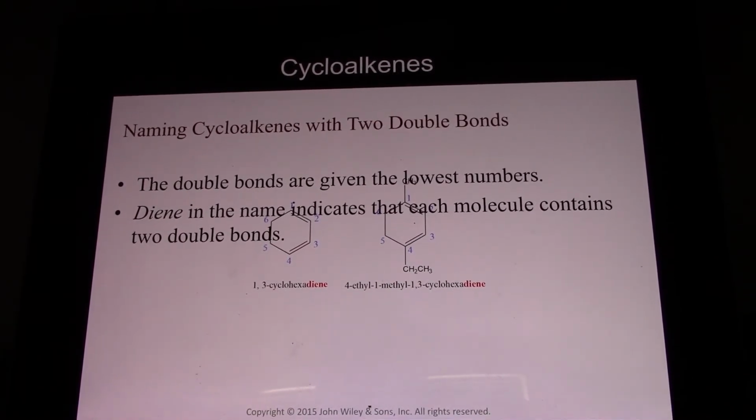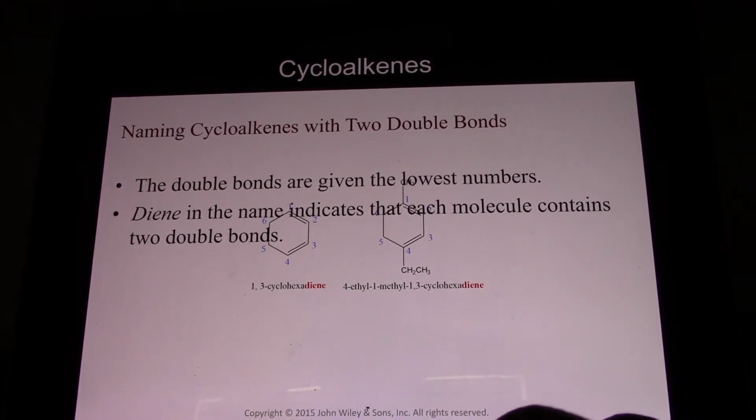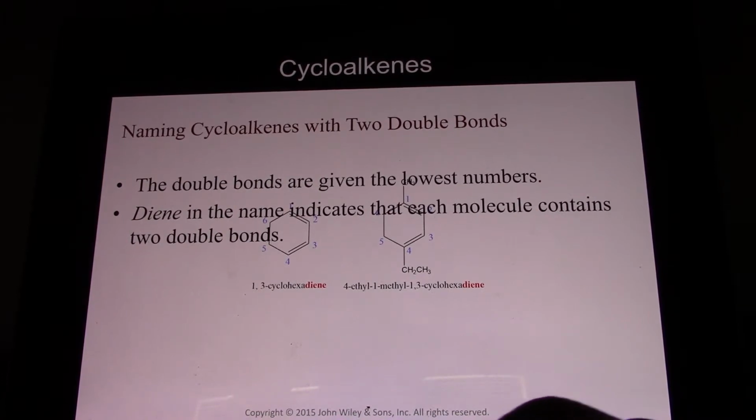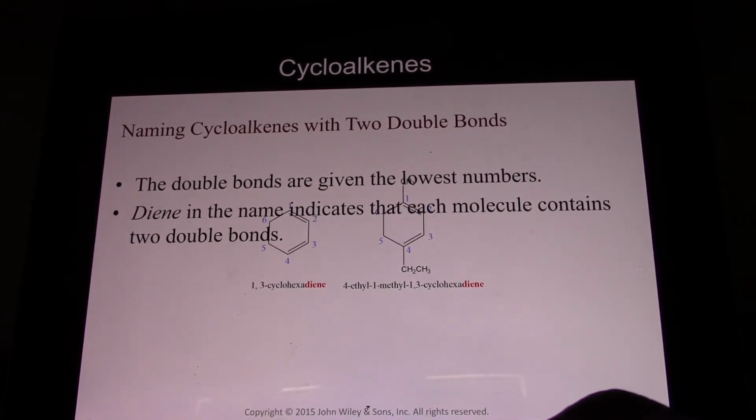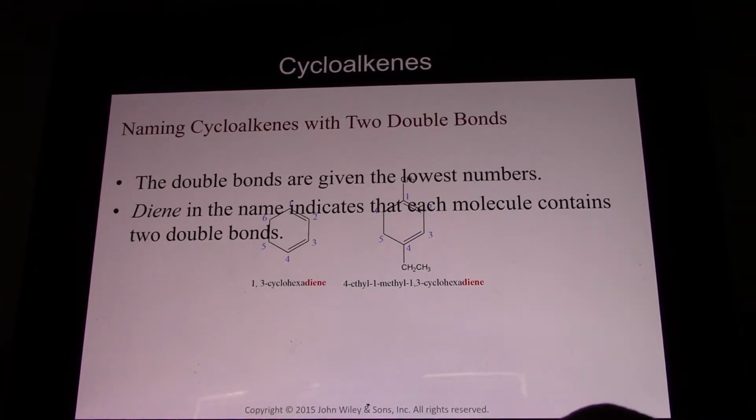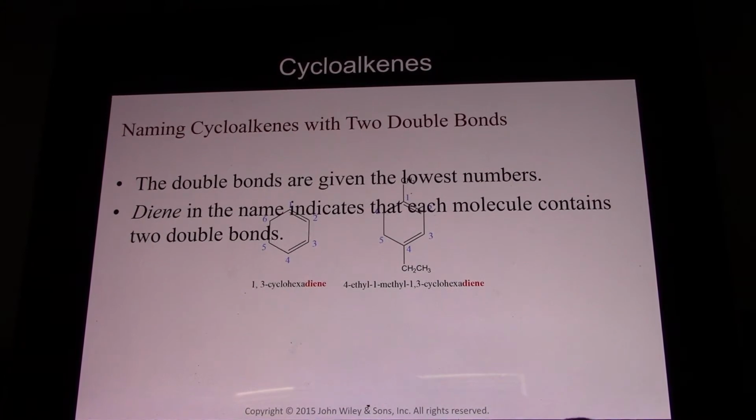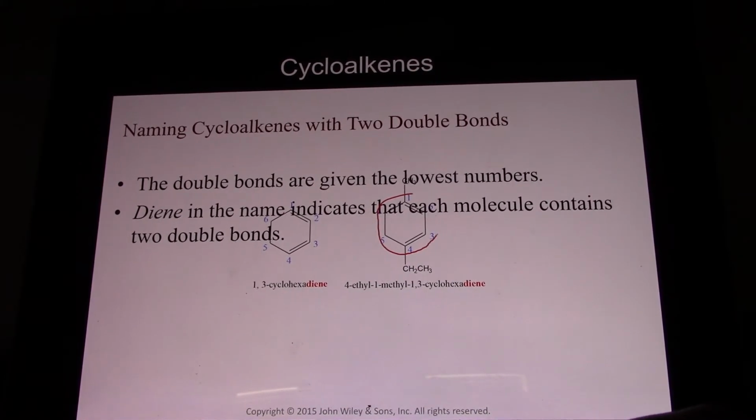We have two double bonds, 1,3-cyclohexadiene, because you want the double bonds in the lowest number possible. And here we see 4-ethyl, 1-methyl, 1,3-cyclohexadiene. That's a lot, so let's look at it. First, the 1,3-cyclohexadiene is right there. We have a cyclohexene group with 2 double bonds, so it's a cyclohexadiene. And then off of carbon 1, we have a methyl group. And off of carbon 4, we have an ethyl group.